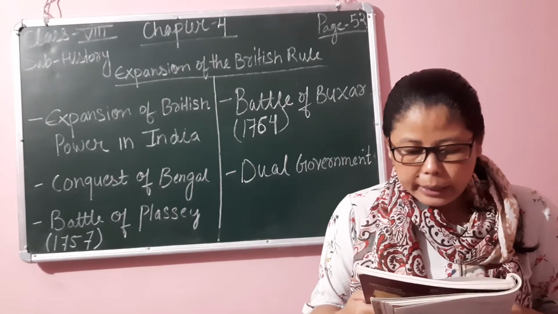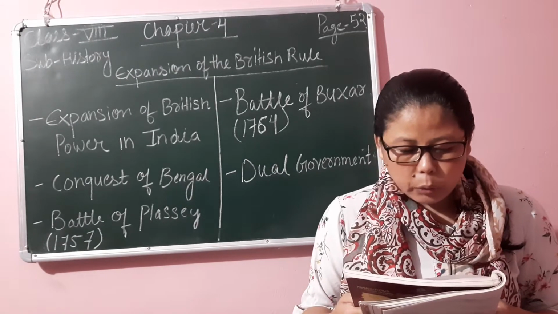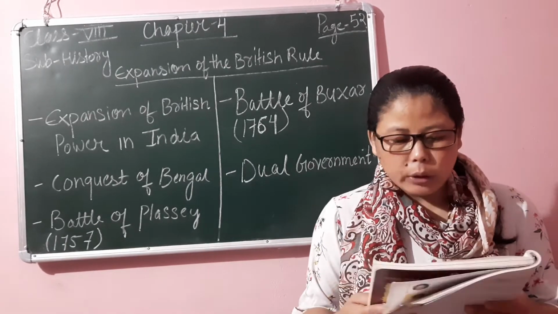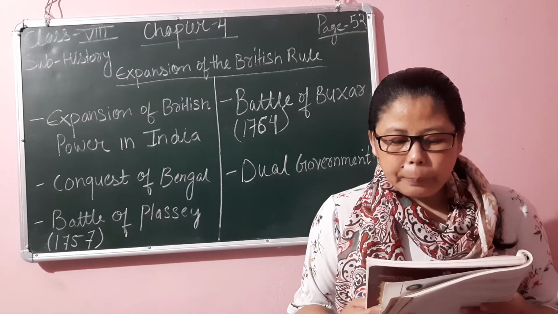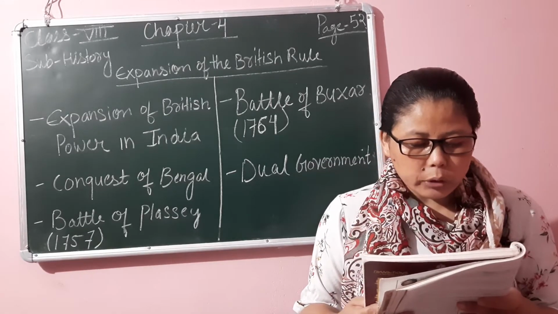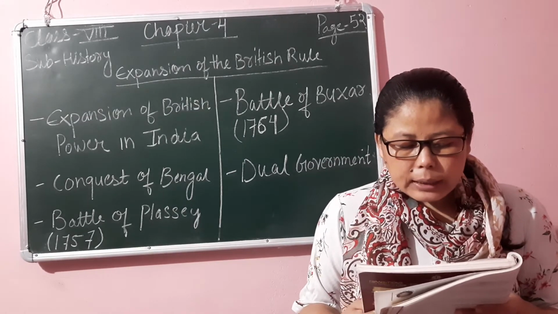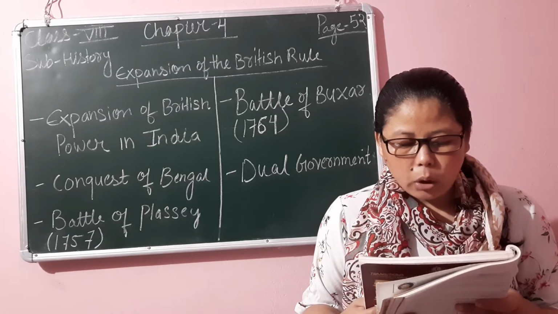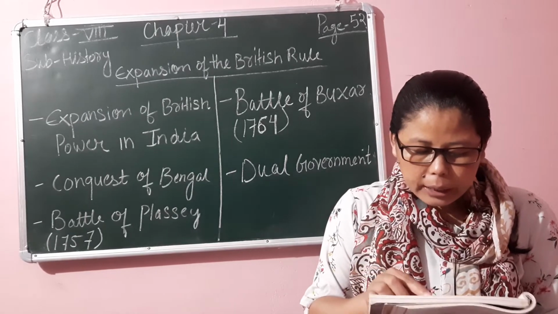Here, one of the prisoners alleged that 146 British officers were shut in a room 22 feet long and 14 feet wide, leading to death by suffocation of 123 officers. However, this account of the so-called Black Hole tragedy has been questioned by several scholars and historians subsequently.